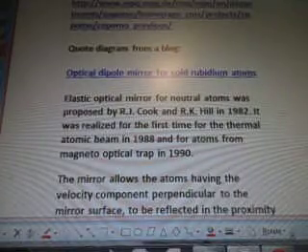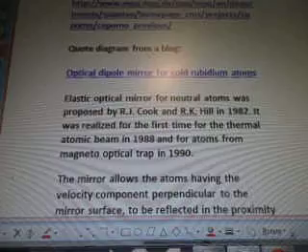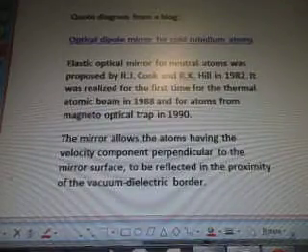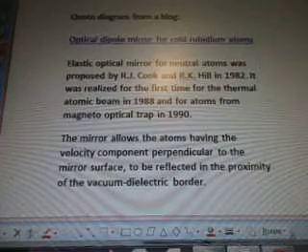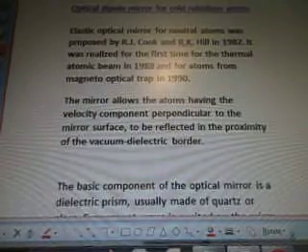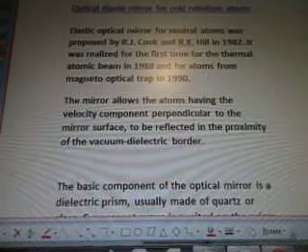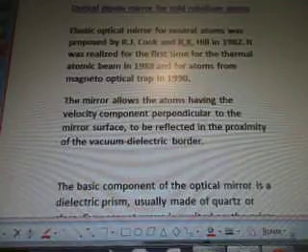Elastic optical mirror for neutral atoms was proposed by R.G. Cook and R.K. Hill in 1982. It was realized for the first time for the thermal atomic beams in 1988 and for atoms from a magneto-optical trap in 1990. The mirror allows the atoms having the velocity component perpendicular to the mirror surface to be reflected in the proximity of the vacuum dielectric border.